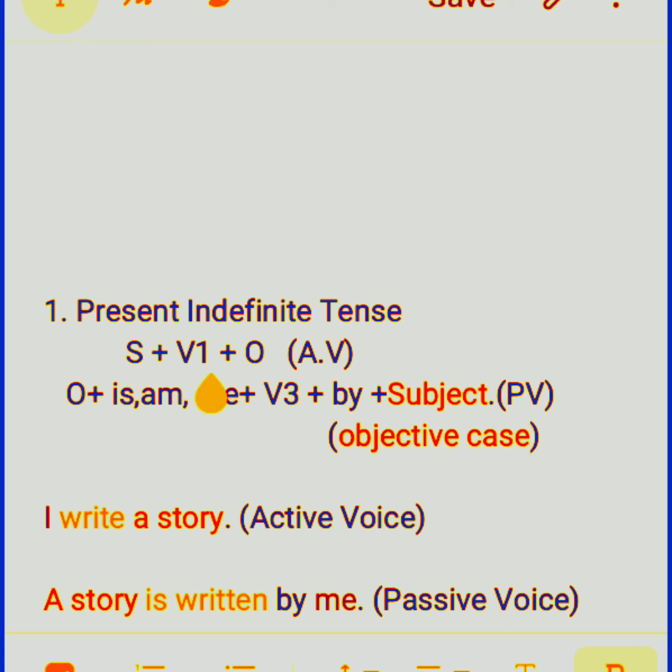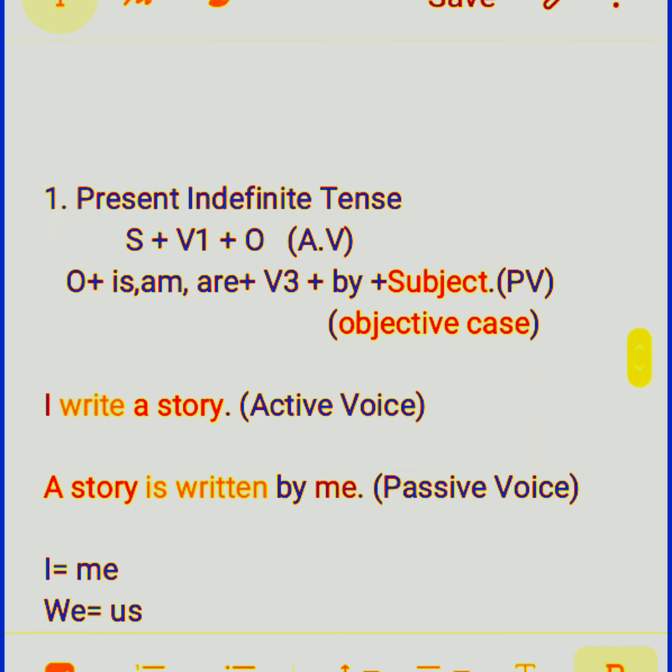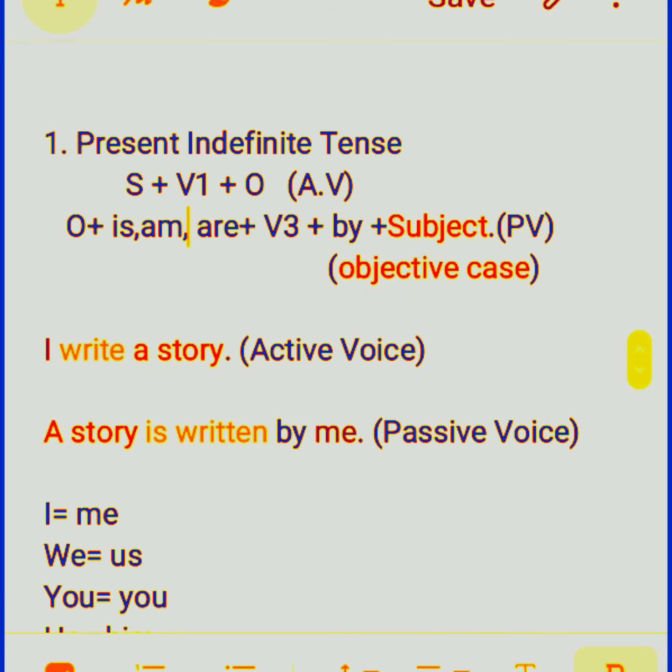Now here in the active sentence, there is no helping verb, but in the passive sentence we have to use helping verbs, is, am, are, any one of them. Okay, now see here the sentence, I write a story. This is the active sentence.